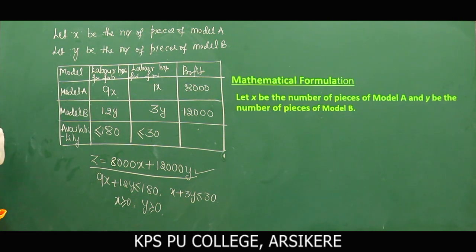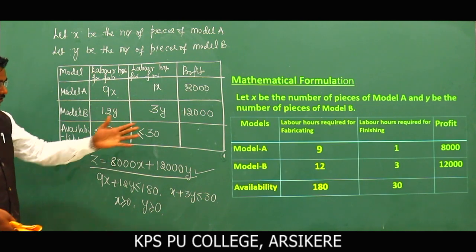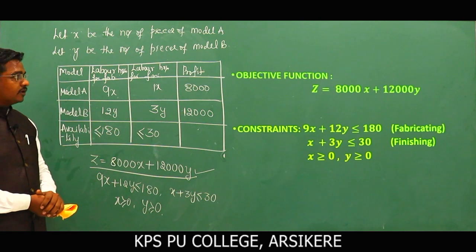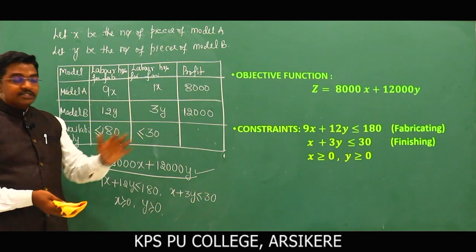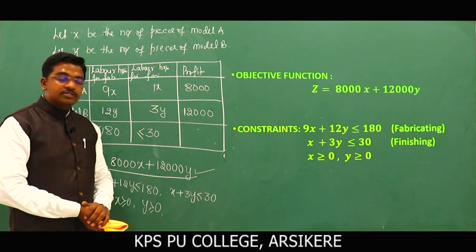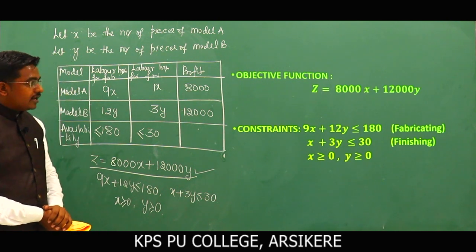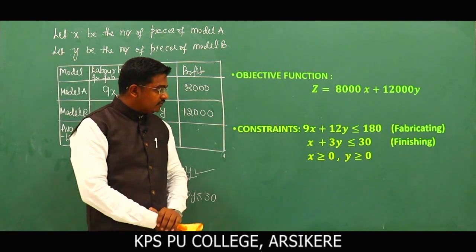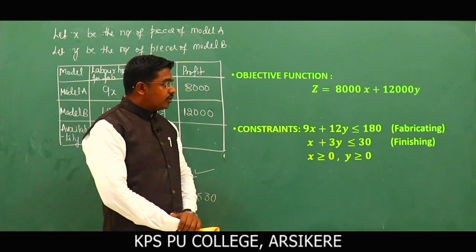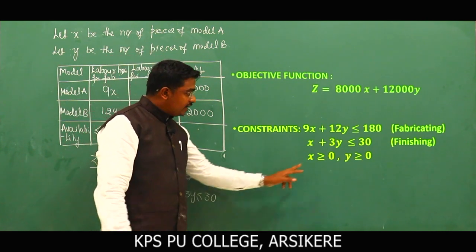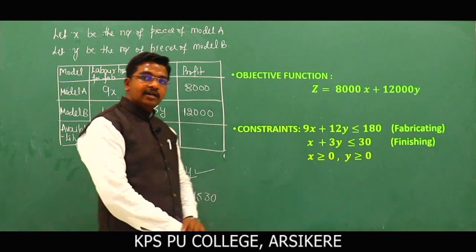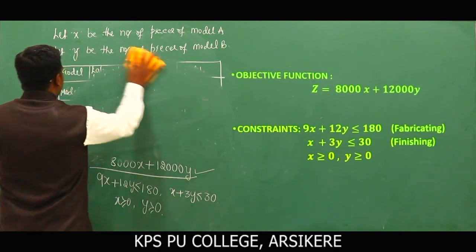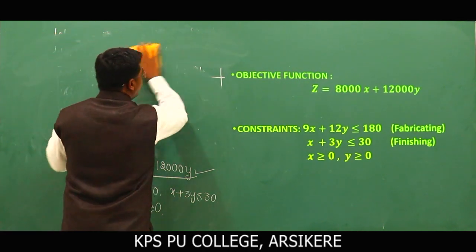Okay, next, continue. We follow the same thing in the table. What is the objective function here? Z is equal to 8000x plus 12000y and the constraints are 9x plus 12y less than or equal to 180 for fabricating, and the second one x plus 3y less than or equal to 30 for finishing, and x greater than or equal to 0, y greater than or equal to 0. So these are the mathematical form or formulation of the linear programming problem.